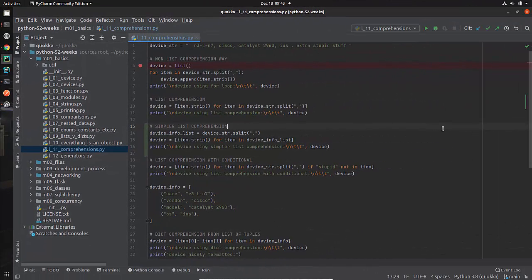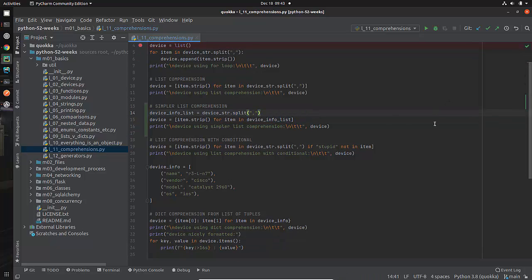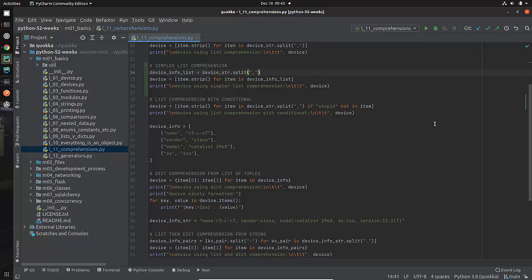So this has been a lesson on comprehensions. Just to review what we've done, first we looked at creating a list using a standard old school for loop way of doing it. We took this string and we created a list of all of these items. Then we showed how we could do it using a list comprehension in one line. Then I had another thought and I said, well, let me make this perhaps a little bit simpler and easier to understand. We looked at a little bit simpler way to do it.